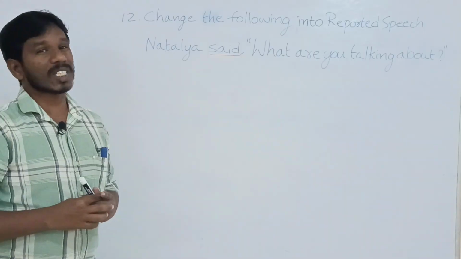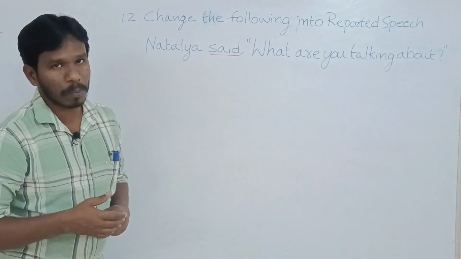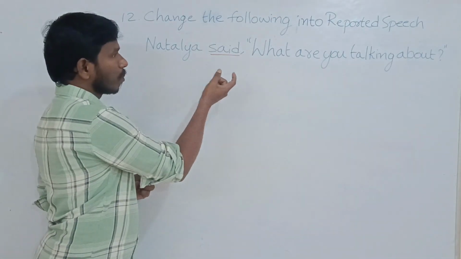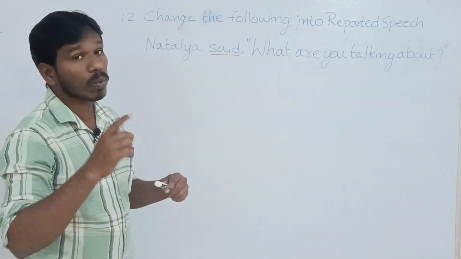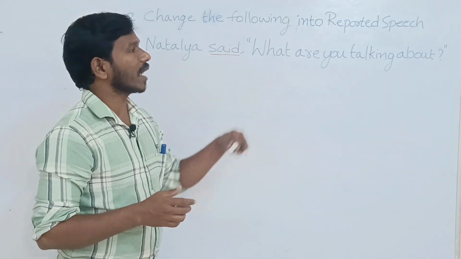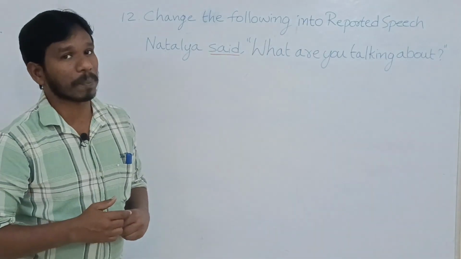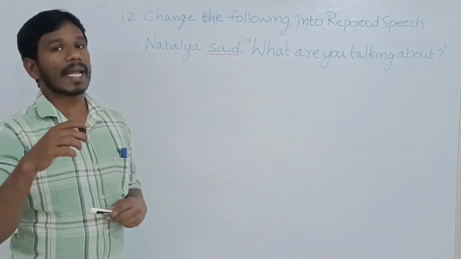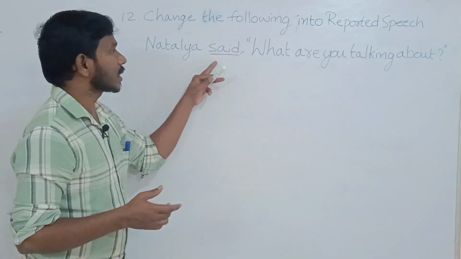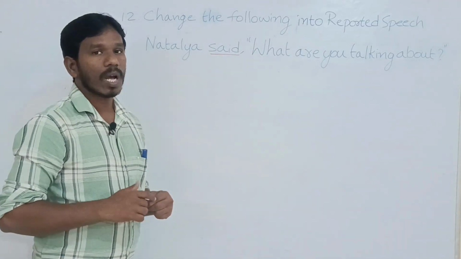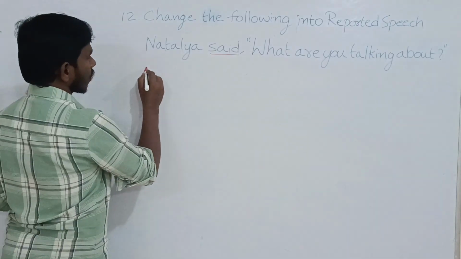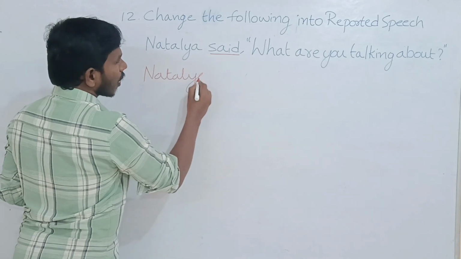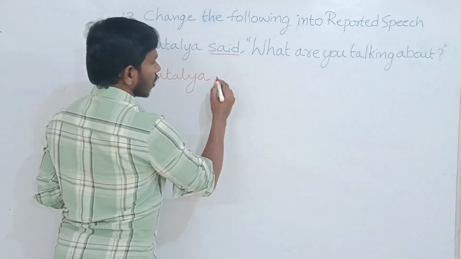So the reported speech changes into corresponding past. Before we change, we have to understand what kind of sentence is given in reported speech. Here, the given sentence is an interrogative sentence. So said changes into asked. Natalia asked.